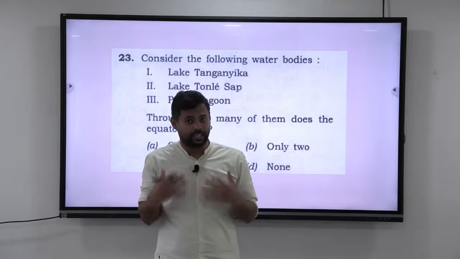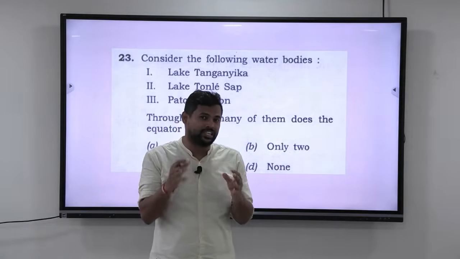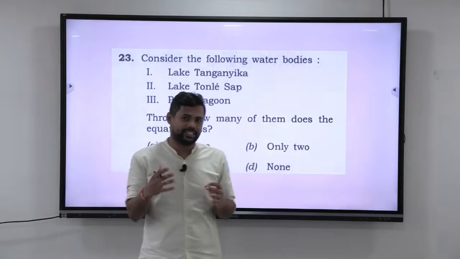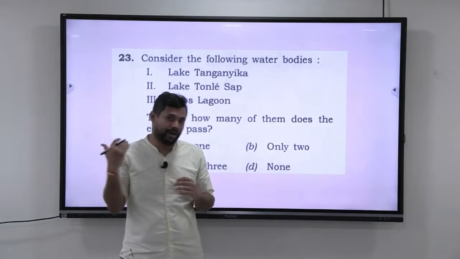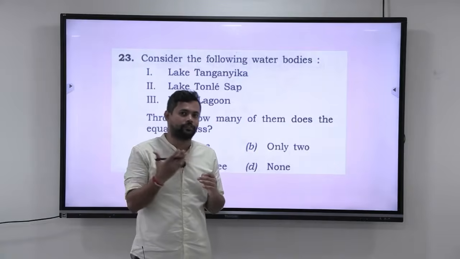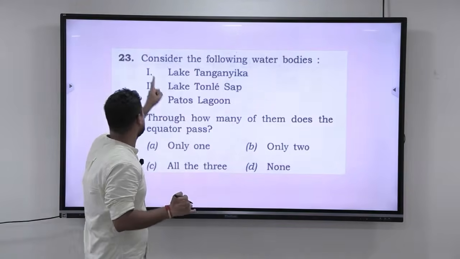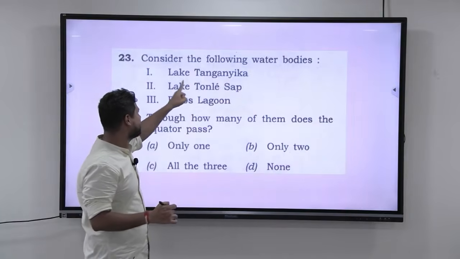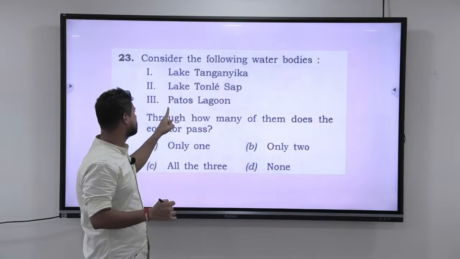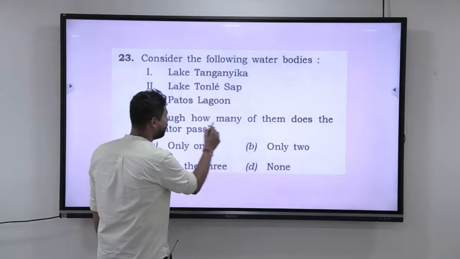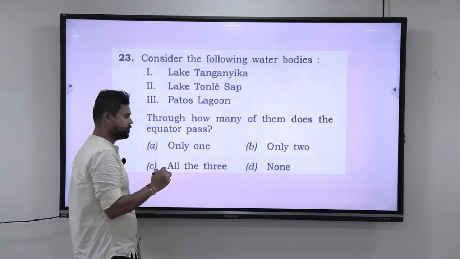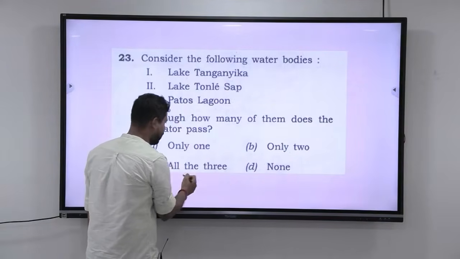This question I consider as difficult because these are wetlands that you wouldn't have heard of. Let us say they had asked which of the following countries passes through the Tropic of Cancer or Tropic of Capricorn or the Equator, then that becomes an easy question. But here look at this. Consider the following water bodies: Lake Tanganyika, Lake Tonle Sap, Patos Lagoon. Through how many of them does the equator pass? You have only 1, only 2, all the 3, none.